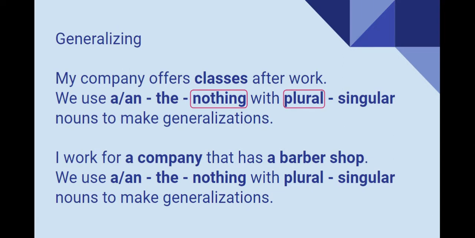My company offers classes after work. But what kind of classes are these? We don't know. Maybe they are dancing classes or cooking classes. It's not specific, it's very general. Let's take a look at the next sentence. I work for a company that has a barber shop. In this case, I am generalizing because I'm not telling you what company or what barbershop is in this company. But since it is a singular noun, we are using a or an.